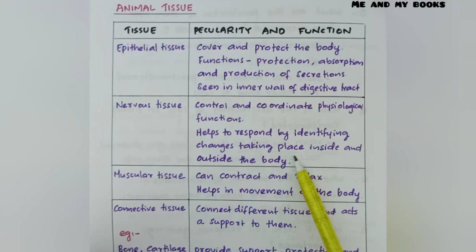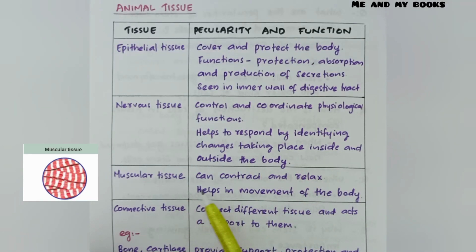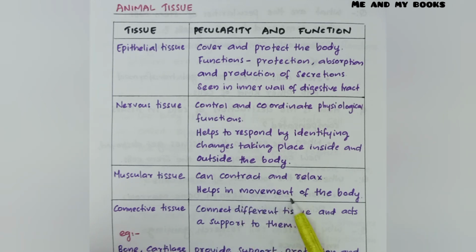Third type of animal tissue is muscular tissue. It can contract and relax. Muscles can contract and relax and it helps in the movement of the body. Muscular tissue is helping in the movement of the body. Without muscles we cannot walk, run or do any activities.